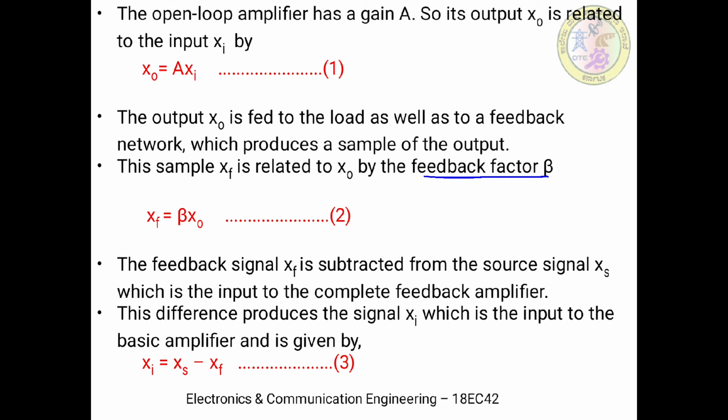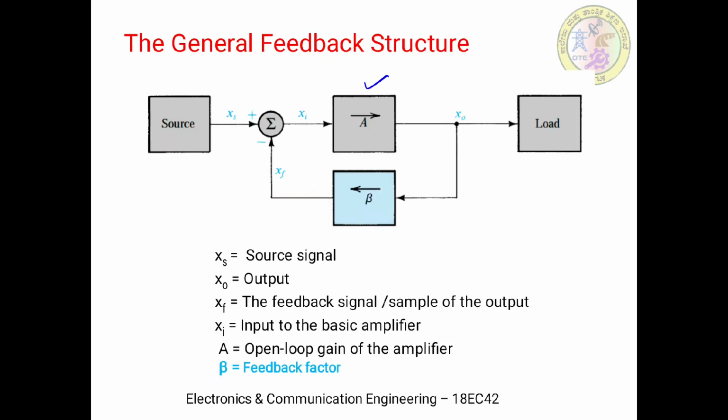Then what happens to this feedback signal? Let us refer to the block diagram again. The feedback signal Xf is entering a summing junction, which is also receiving the source signal Xs. Because of the negative feedback, the resulting signal will be the difference between Xs and Xf, which is indicated as Xi.